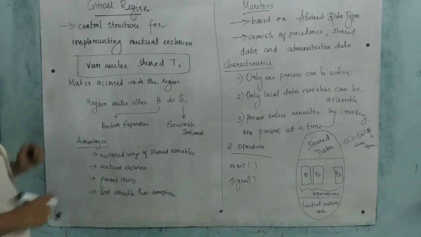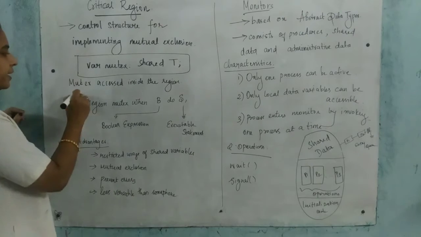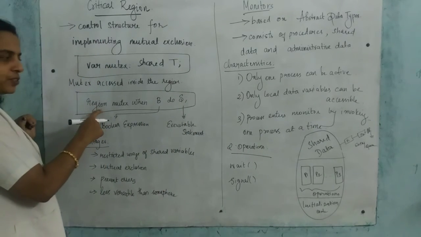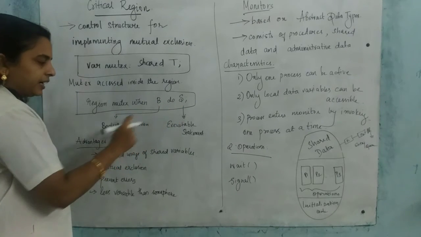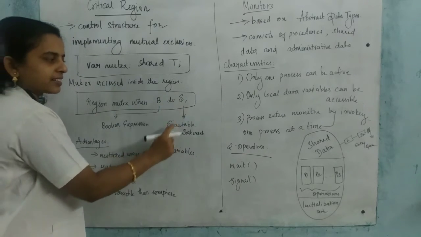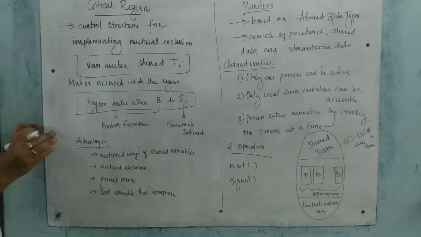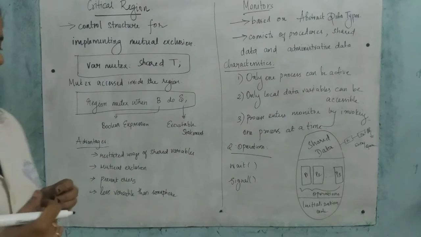This can be given another way: region is a keyword, region mutex when B do S. Here B is a Boolean expression and S is an executable statement. So this is the way to present the critical region, one of the ways of implementing mutual exclusion.